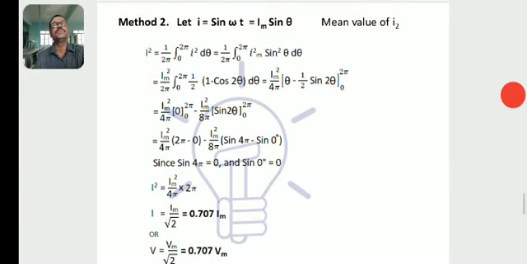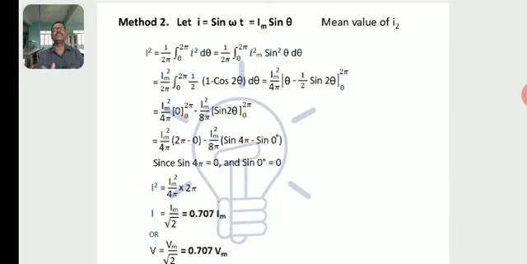This is method 2. Let I be equal to Im sin omega t, and theta is equal to omega t. So I square mean is equal to 1 by 2 pi, integration of I square d theta from 0 to 2 pi, where I is replaced by Im sin theta.